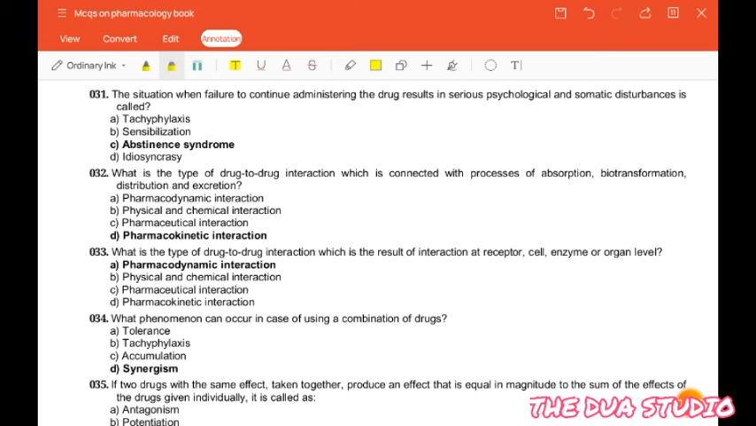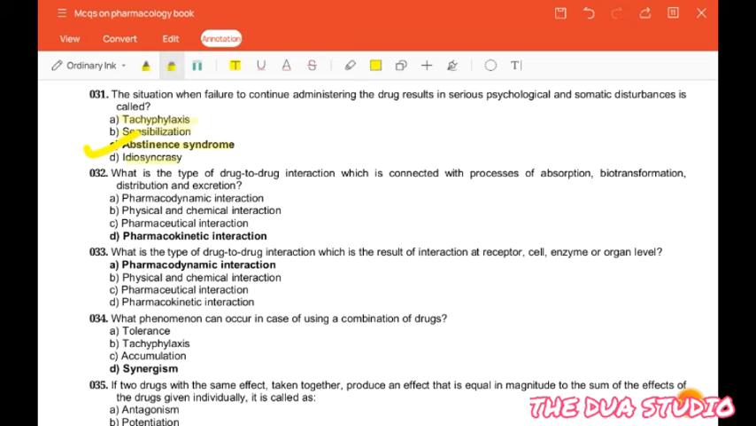Next question is, the situation when failure to continue administering the drug results in serious physiological and somatic disturbances is called tachyphylaxis, sensibilization, abstinence syndrome or idiosyncrasy. So the correct answer is abstinence syndrome.